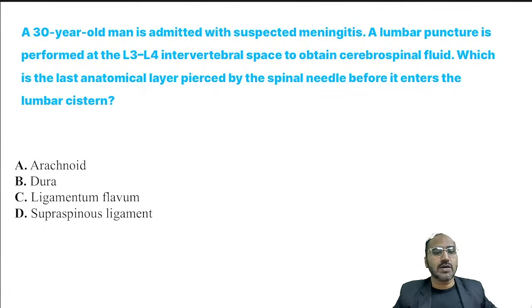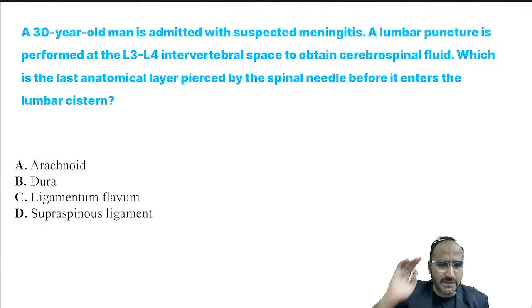Next, a 30-year-old man is admitted with suspected meningitis and a lumbar puncture is performed at the L3 L4 space to obtain cerebrospinal fluid. Which is the last anatomical layer pierced by the spinal needle before it enters the lumbar cisterna? Whether you are taking the cerebrospinal fluid for diagnostic purpose or performing a spinal anesthesia, the question remains the same. What is the last layer pierced by your needle before entering the subarachnoid space or lumbar cisterna? Come on, guys. What's the answer over here? Dura, ligamentum flavum, supraspinous ligament, or arachnoid.